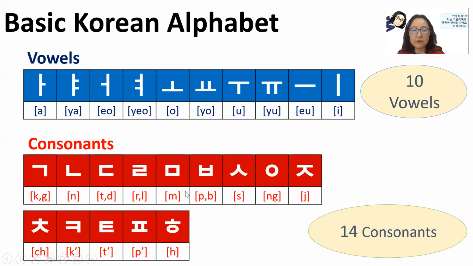And 므, 브 are lip sounds, both lip sounds. And 스 is the teeth sound. And this one is a sound in a certain syllable, but in the initial place it is silent. So it's either silent or has sound.